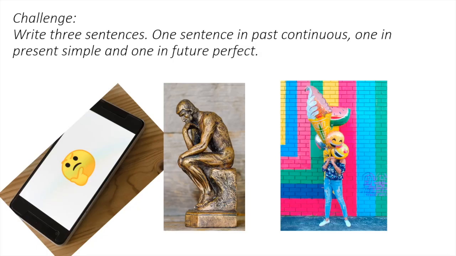Okay, so I'm not sure if you did the challenge from the theory video, but that has come up here again. I would love to hear your 3 sentences, but let's see if you got them right in a sense. So for a past continuous sentence, I hope that you wrote something along the lines of I was eating an ice cream or we were singing in the rain.